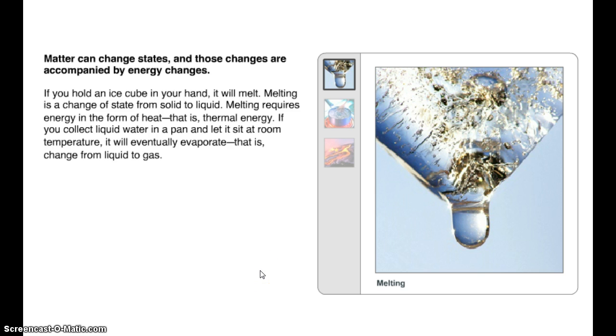Matter can change states, and those changes are accompanied by energy changes. If you hold an ice cube in your hand, it will melt. Melting is a change of state from solid to liquid. Melting requires energy in the form of heat, that is, thermal energy. If you collect water in a pan and let it sit at room temperature, it will eventually evaporate, that is, change from liquid to gas.